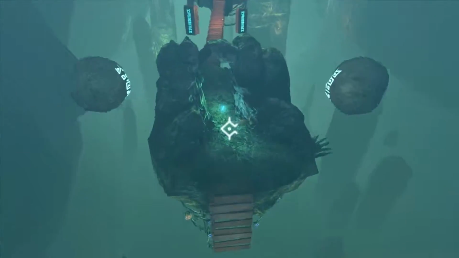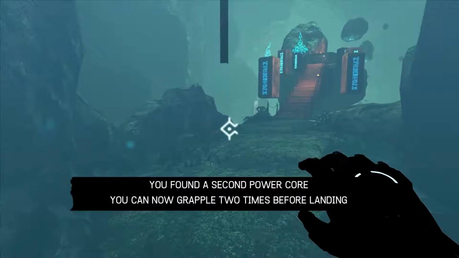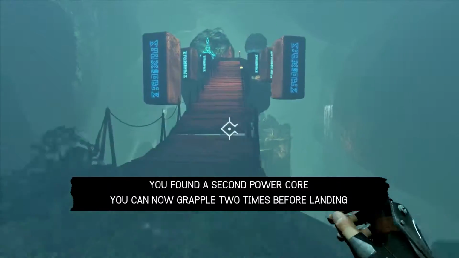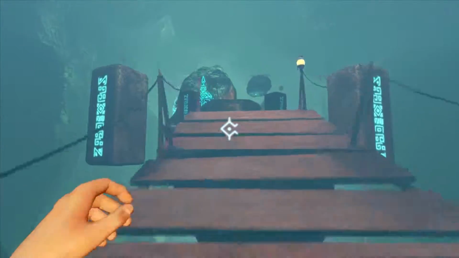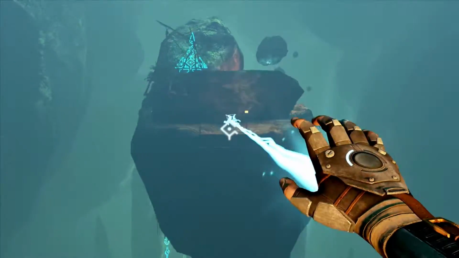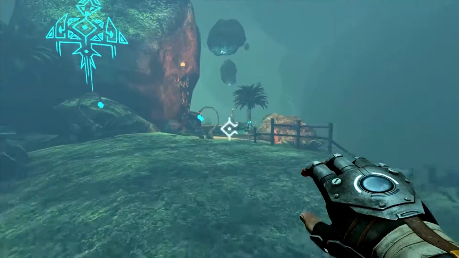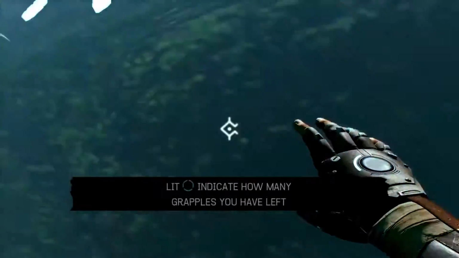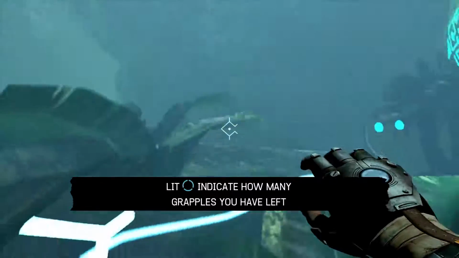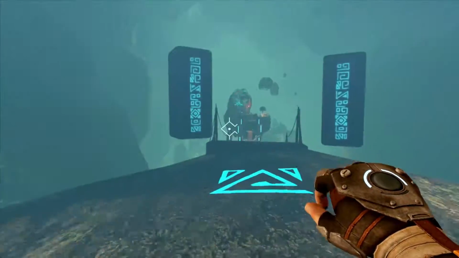We'll just jump here. Is this another charge thing? You found a second power core. You can now grapple 2 times before landing. Very convenient, and I like how early we get it, because that's definitely going to give us some flexibility and some movement options. For instance, like that allow us to save ourselves, except we didn't save ourselves that time.